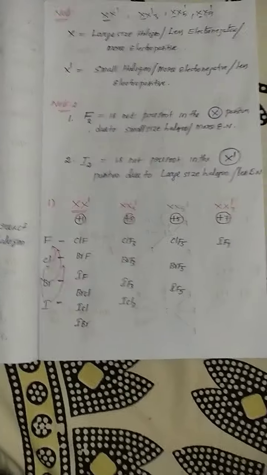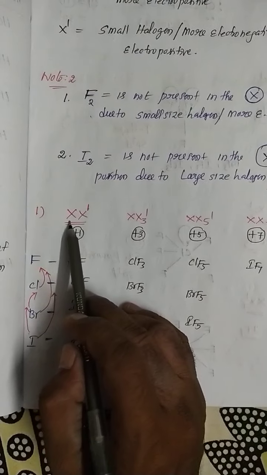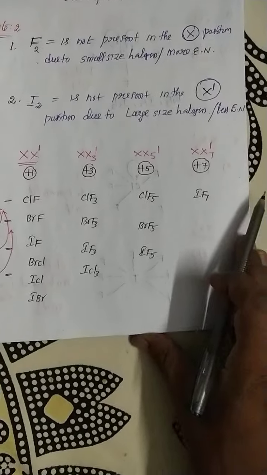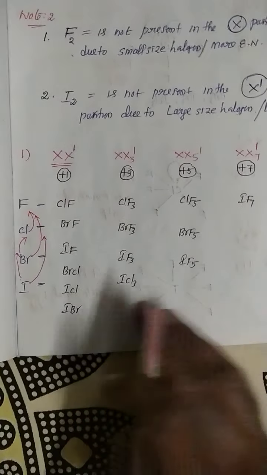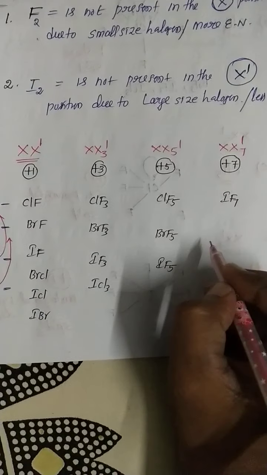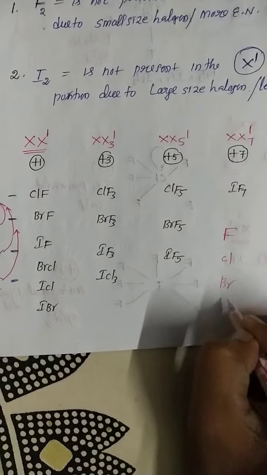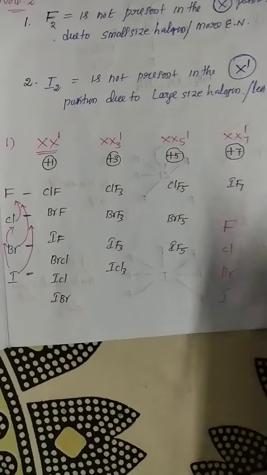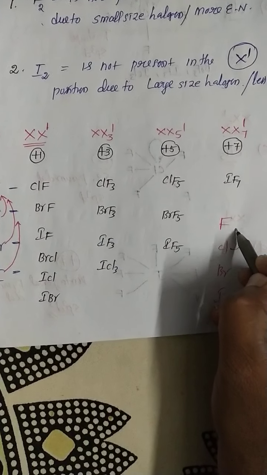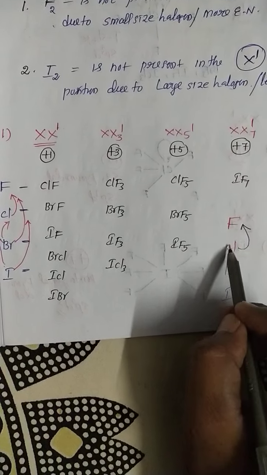Now I will show the different types of interhalogen compounds. See, XX', XX3, XX5, XX7. But most students are generally confused about how to remember these interhalogen compounds. Now I will give a simple shortcut: fluorine, chlorine, bromine, iodine. This is the sequence. So now in case of XX', see carefully. Fluorine reacted with chlorine. See Nana, fluorine reacted with chlorine gives ClF.